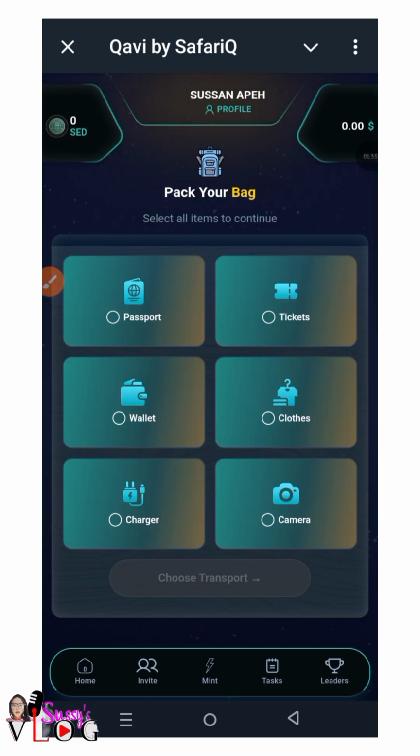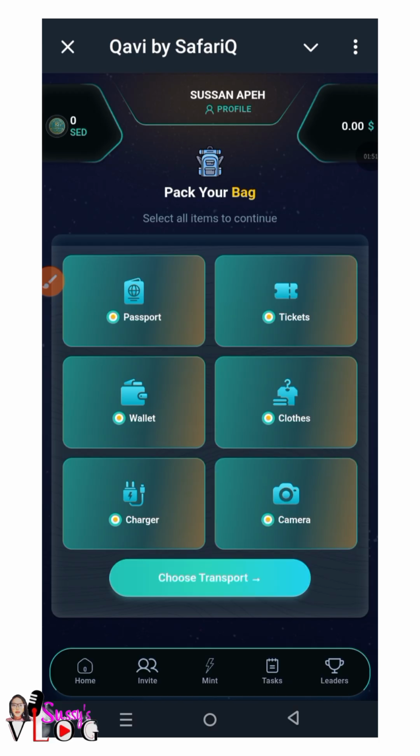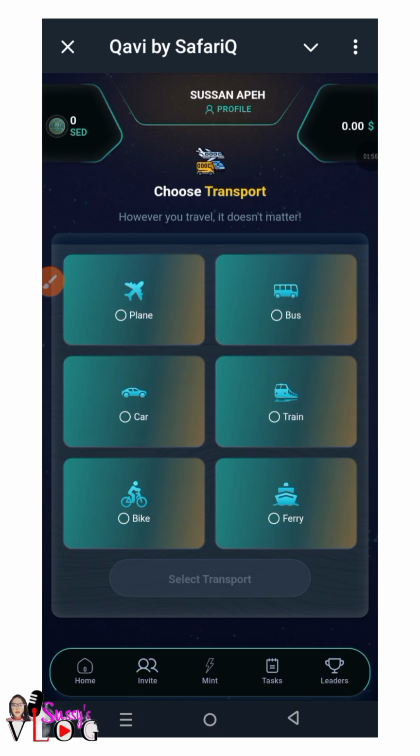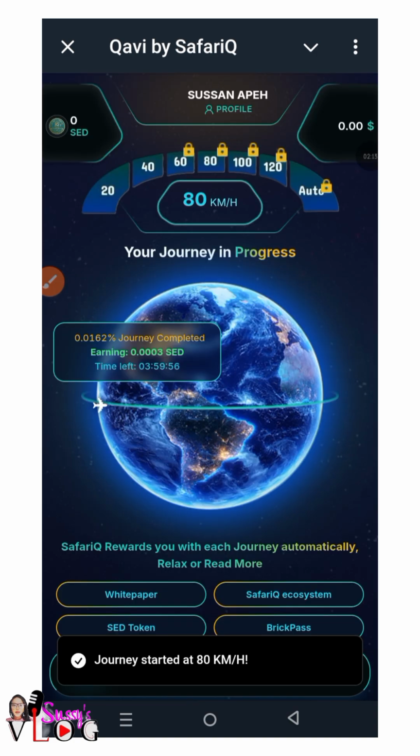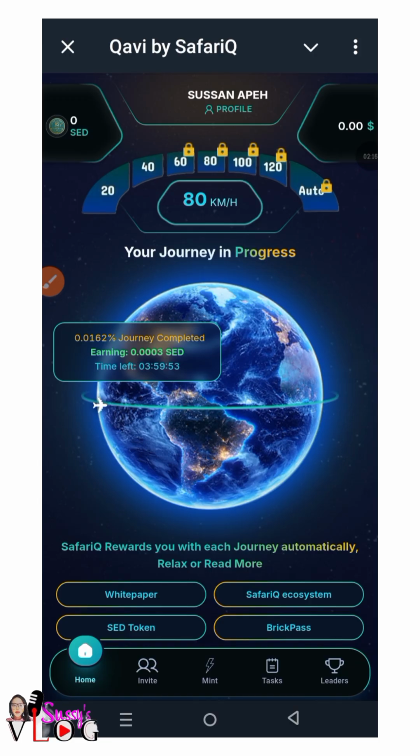Once you click on let's go, you are going to select what you need if you want to travel. You first need a passport, you need a ticket, of course you need clothes and a wallet, you need a charger, and you need a camera. Once you select all, you click on choose transport, and it will ask you your mode of transportation: either plane, bus, car, train, bike, or ferry. I'm going with plane. Then I click on start journey. The journey started at 80 kilometers per hour. So that is the first thing you need to do.